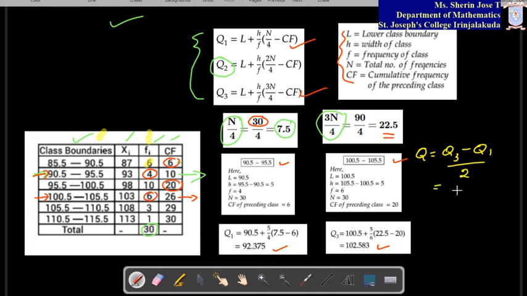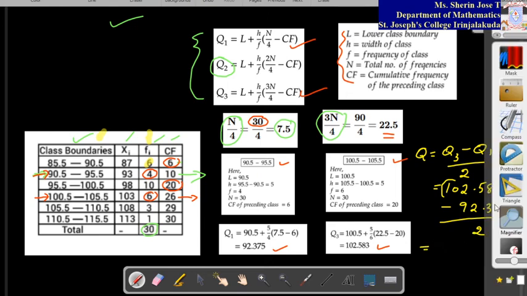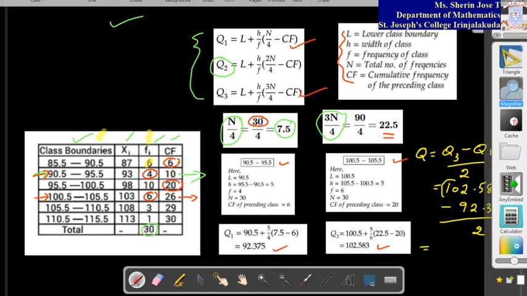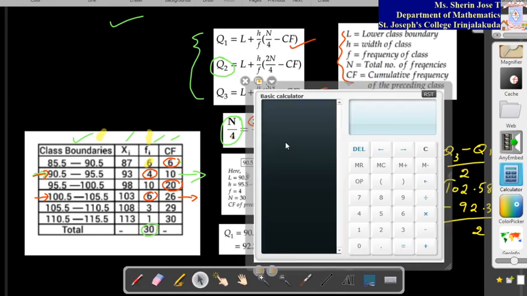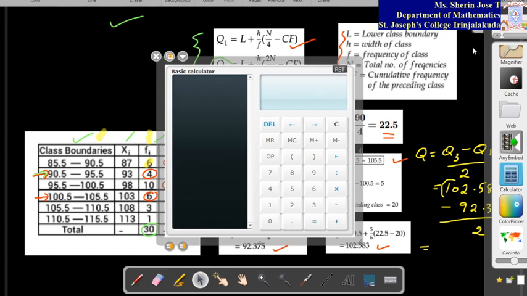So this is equal to Q3, which is 102.583, minus 92.375, brackets whole divided by 2. So what is the value? Let us calculate with the calculator. So let me take the calculator.